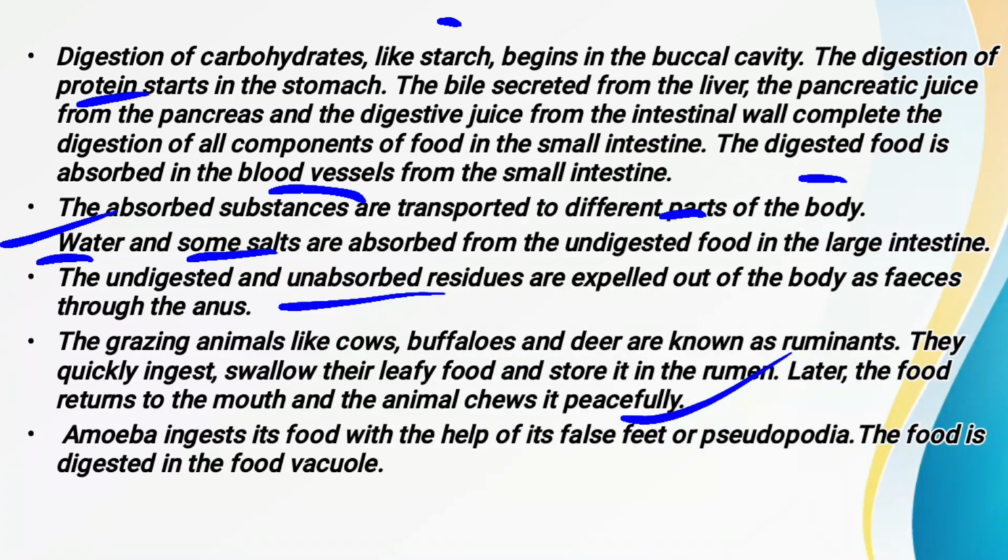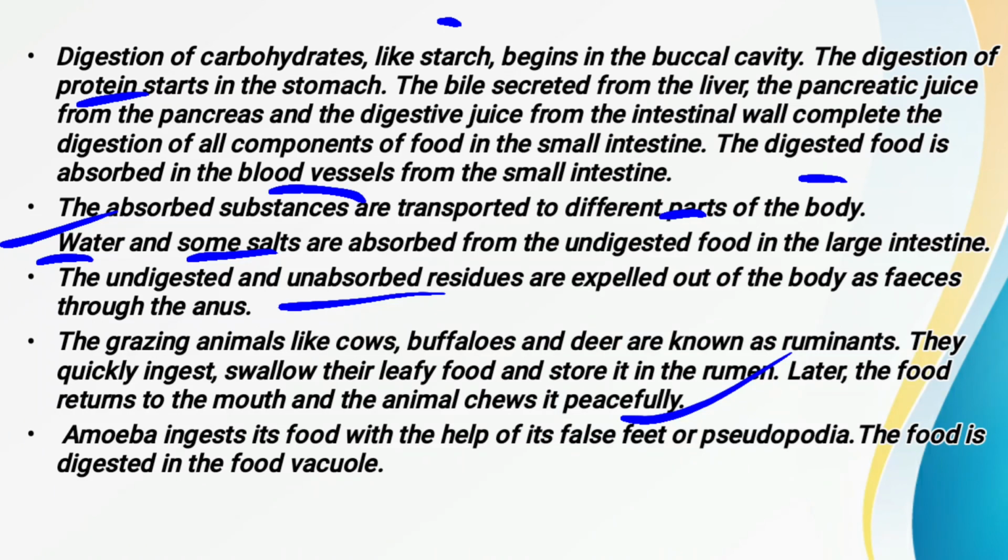Now the next one we have studied is about the amoeba, how the amoeba engulfs the food, or how the amoeba takes in nutrition. They take in nutrition with the help of the pseudopodia. Now pseudopodia is what? Pseudopodia is a finger-like projection. Now how do these finger-like projections come?